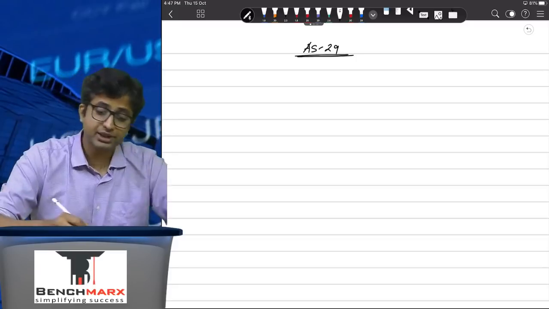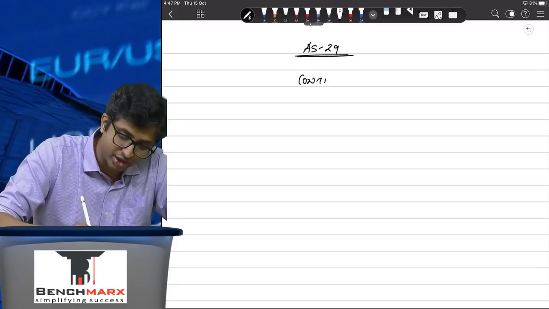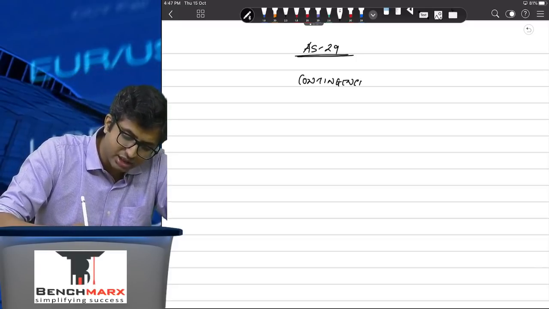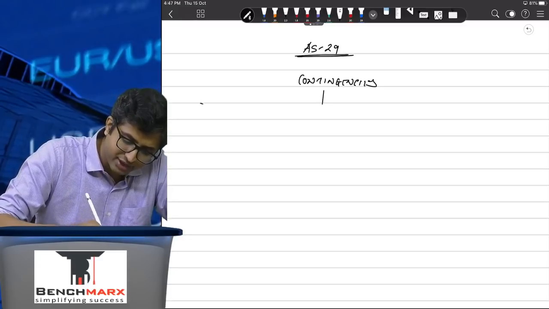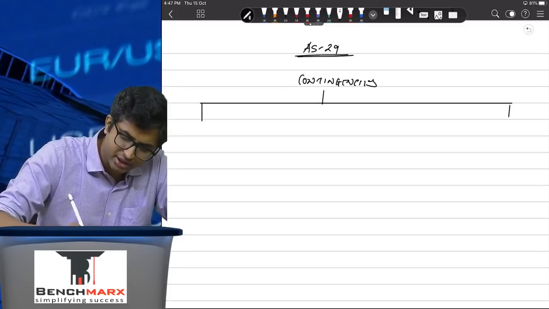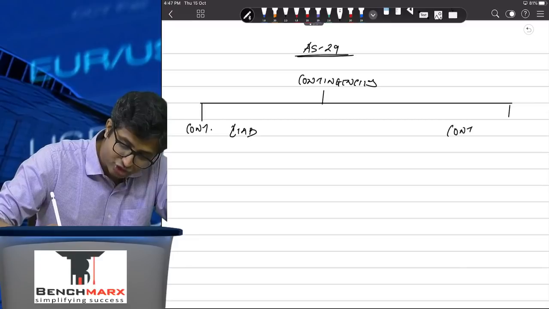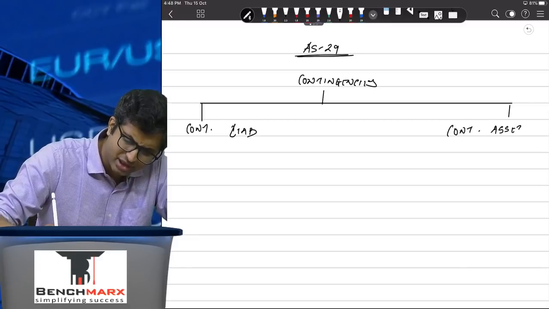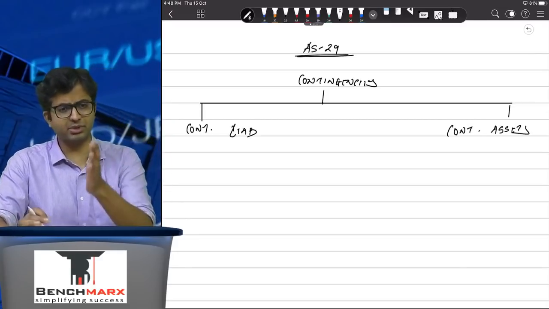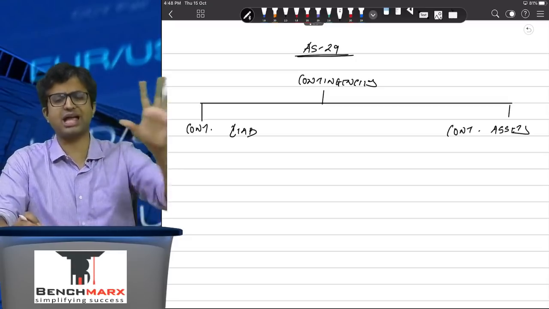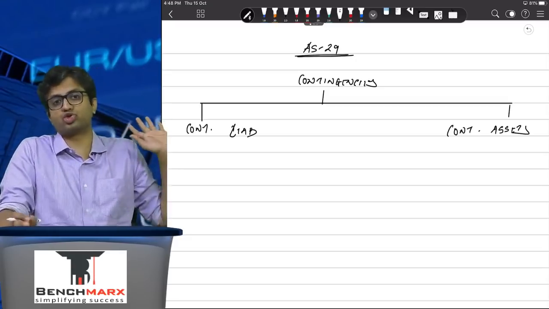What do you do with contingencies? Well, the standard gives you certain guidance. It depends on whether it is a contingent liability or a contingent asset. The prudence or conservatism principle tells you to recognize expenses as and when you expect them, and incomes when you actually earn them.